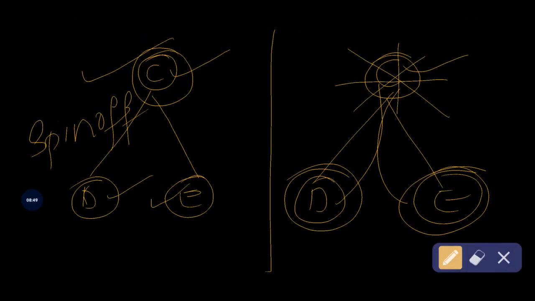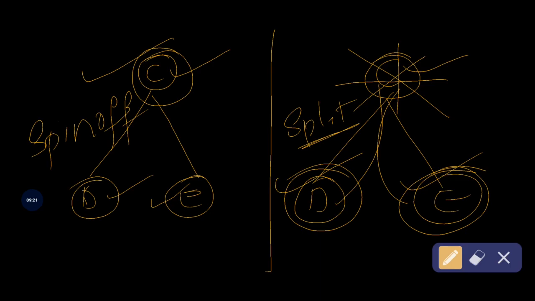After distributing all of its shares to the existing shareholders, in the split up situation, the new companies completely acquire the existing company, so that in split up the existing company is completely divided into two parts, one is D and another one is E.